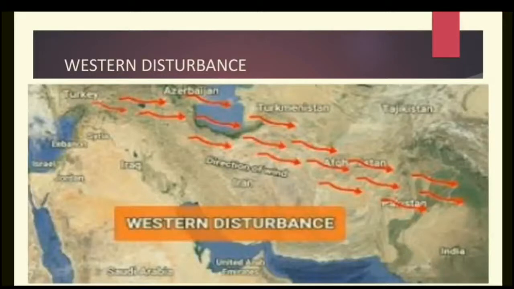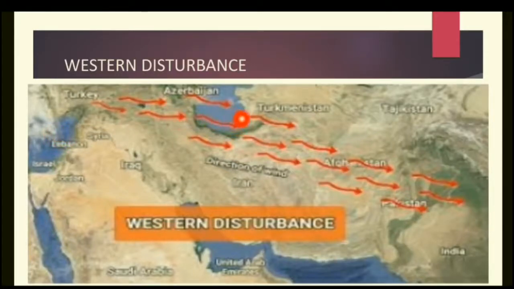Western disturbances or temperate cyclones. They originate in the Mediterranean Sea. The Mediterranean Sea is between Africa and Europe, and this disturbance occurs during the winter season because of the westerly winds. A change in the pressure system takes place and wind starts blowing from west to east.